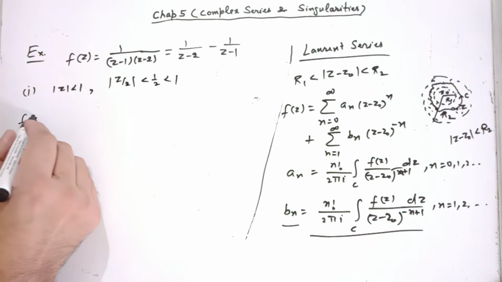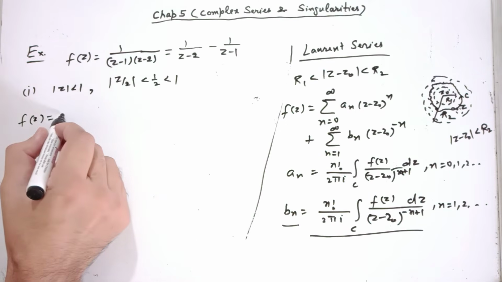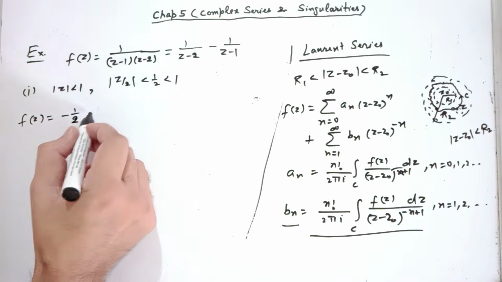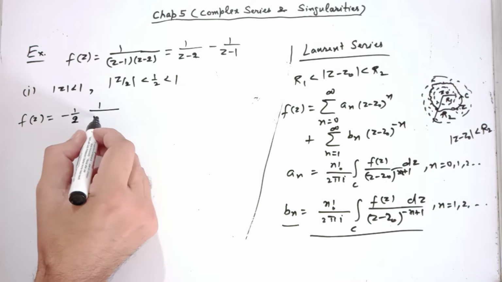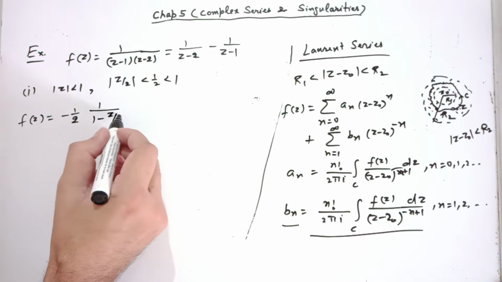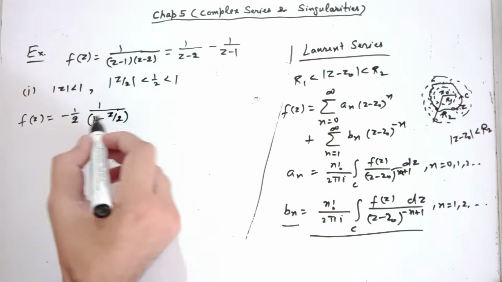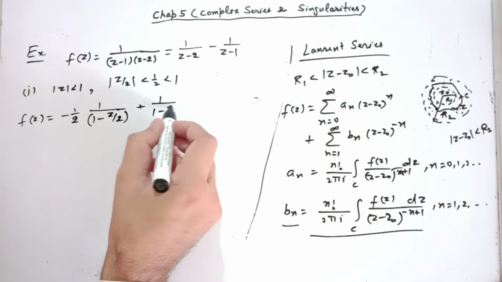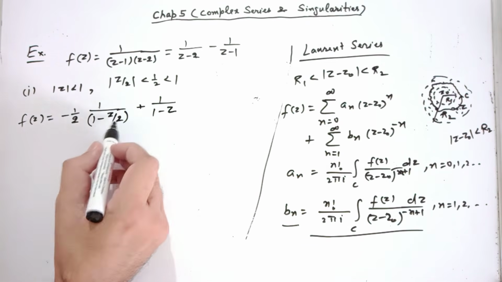Now see how we express f(z) in the form of the series. I can write it as minus 1 over 2, minus 2 I have taken out, into 1 over 1 minus z over 2, correct? This term, plus 1 over 1 minus z, this is fine. Why have we expressed it in this format?